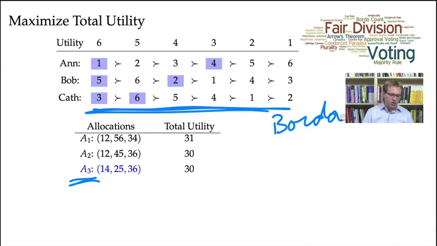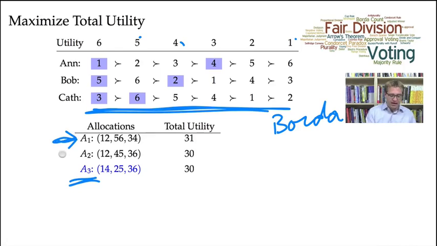And what we're going to do is assign a Borda score of 6 to the first-ranked candidates, a Borda score of 5 to the second-ranked candidates, 4 to the third-ranked, and so on, and 1 to the lowest-ranked candidate. Essentially, we're doing just the Borda count, but we're adding 1 to each one of the scores. And then we can just calculate the total utility, or the total Borda score, assigned to each of these allocations. Well, let's look at allocation A1.